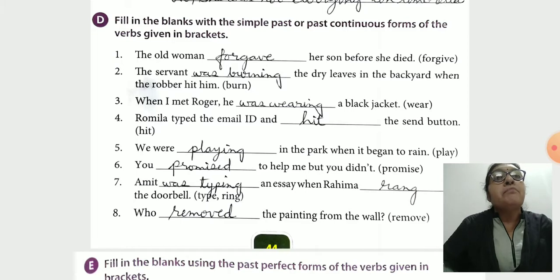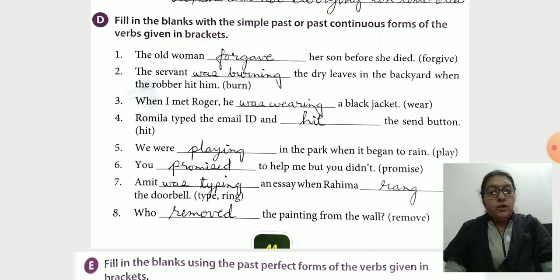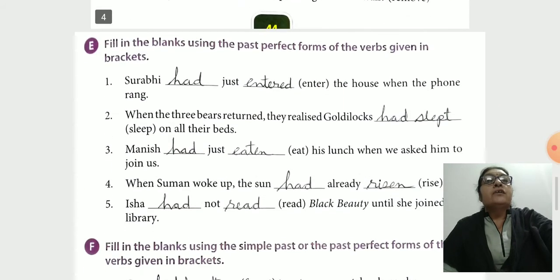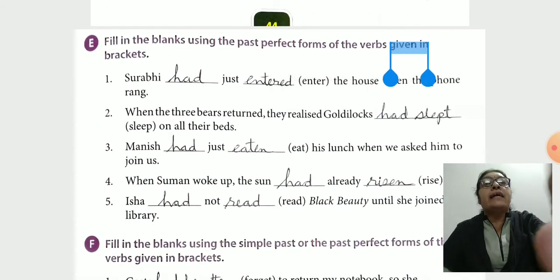Romila typed the email ID and hit the send button. We were playing in the park. You promised to help me, but you didn't. Amit was typing an essay when Rahima rang the doorbell. Who removed the painting from the wall? Okay, you understand this past continuous tense. Now we go to past perfect tense. Do you know past perfect tense?